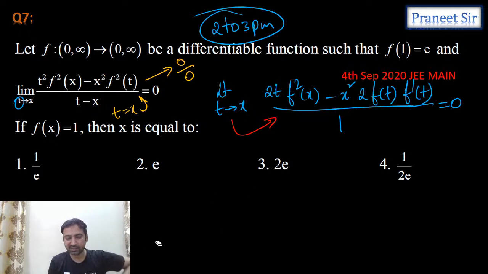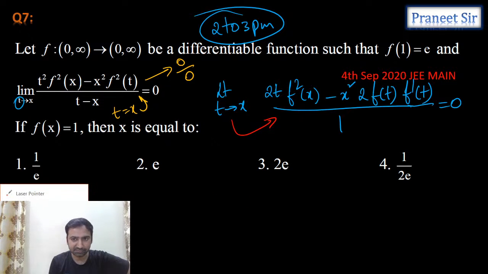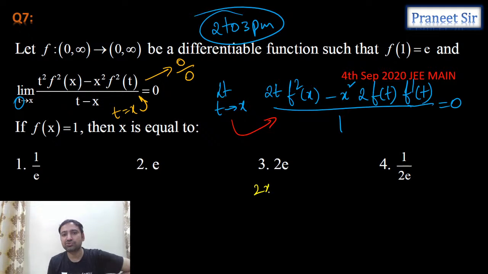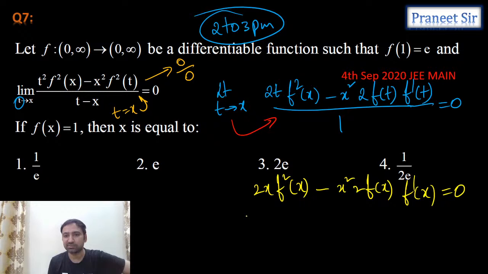So wherever t is there, we need to substitute x. So tell me how much we get. 2x into f square x, that is f of x whole square, minus x square into 2 times f of x into f dash x, and equate it to 0. If you equate it to 0, what do we get, guys? So a few things are getting cancelled now. What are the things getting cancelled? 2 gets cancelled, x gets cancelled, and f of x gets cancelled. And finally, what we get, guys? f of x equals x into f dash x. That's what we're getting.